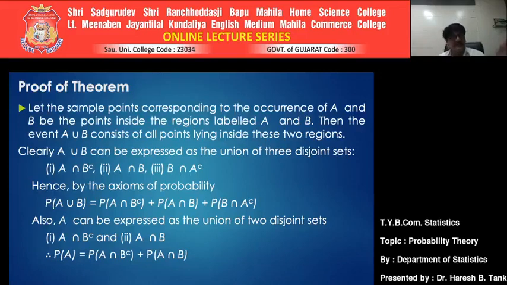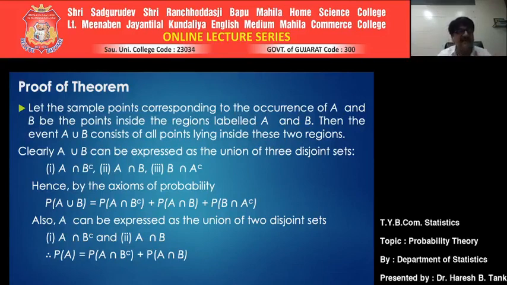As I said, these two regions make a set of three different regions. So A union B can be expressed as the union of three disjoint sets.